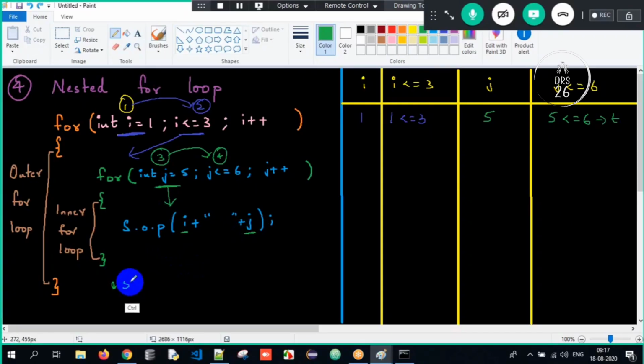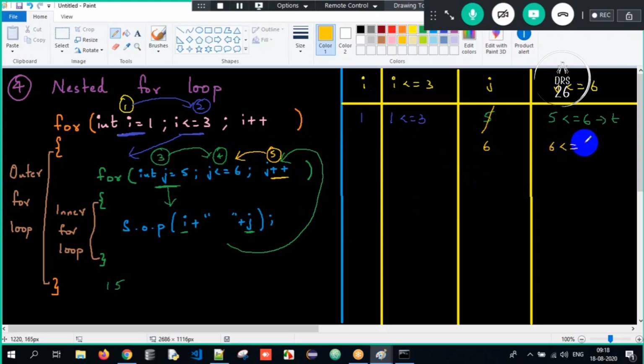Got the clarity on what will happen here? 1 and 5 will get printed here, the I and j values. Again, now the loop has to go back. Where will it go? Will I get incremented or will j get incremented? First, j will get incremented. It will go to j plus plus. This is step number 5. j will get incremented by 1, it will become 6, and then I have to check the condition again.